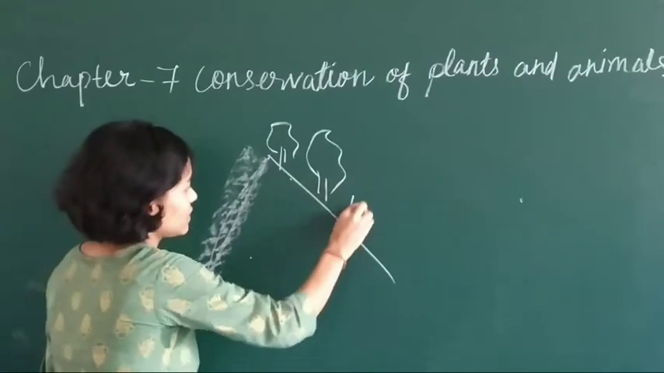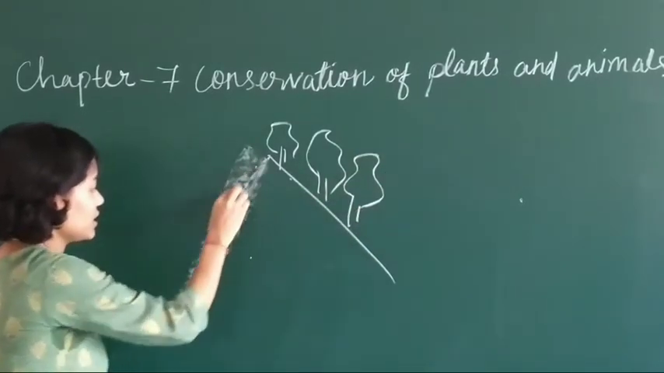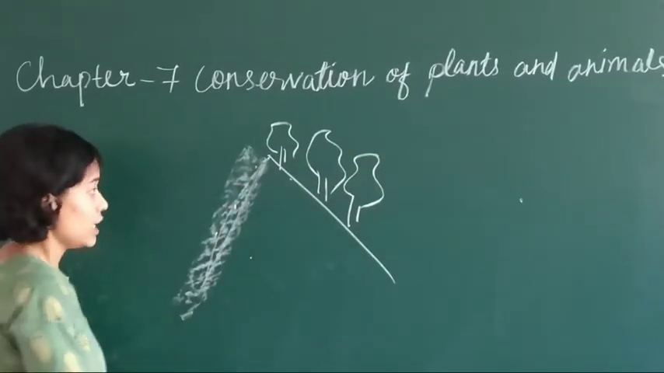See, in this part what happens? Plants are there, and in this part plants are not present. So what will happen?